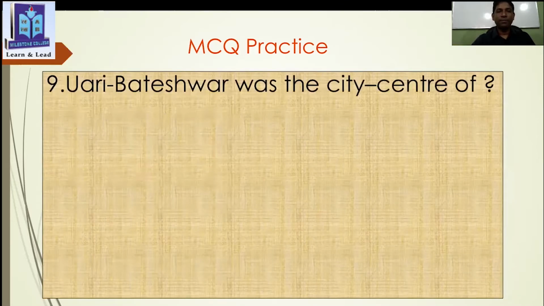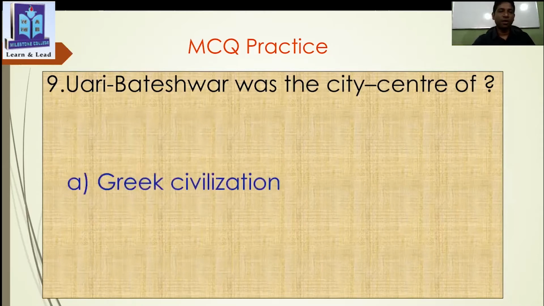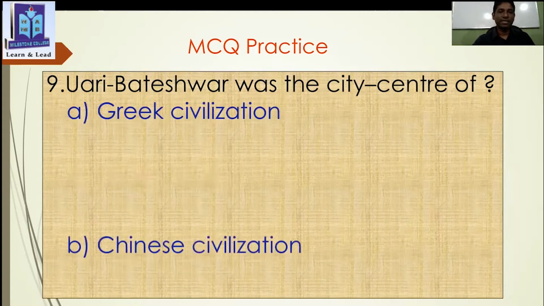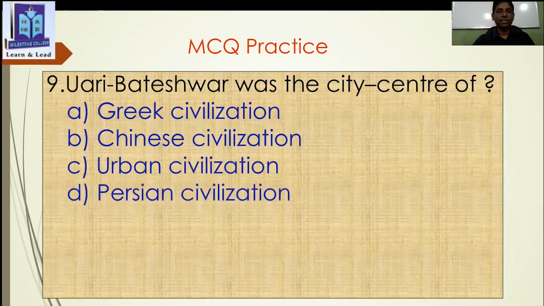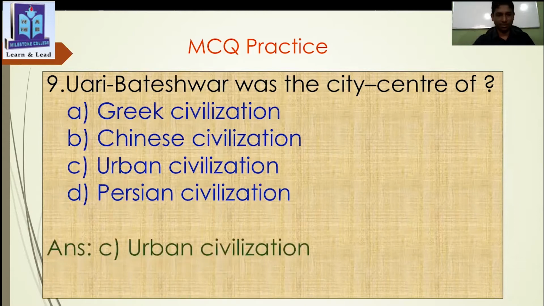From your previous lesson, Bateshwar was the city center of first point Greek civilization, Chinese civilization, urban civilization, Persian civilization. Can you guess the answer? Yes, urban civilization. Right. Your answer is correct. Thank you. Now the last question for you.